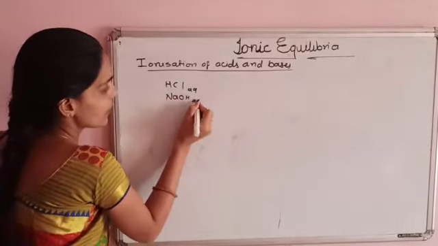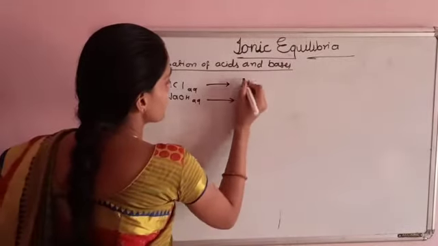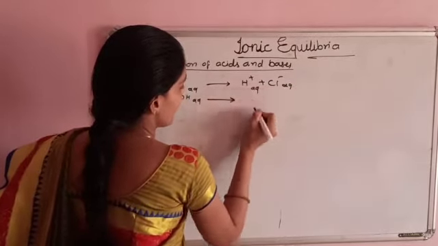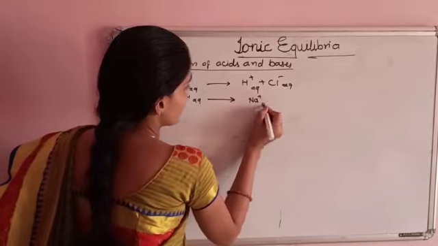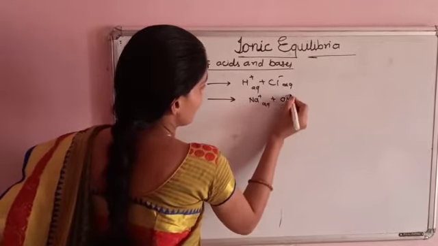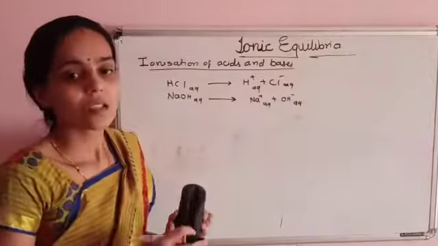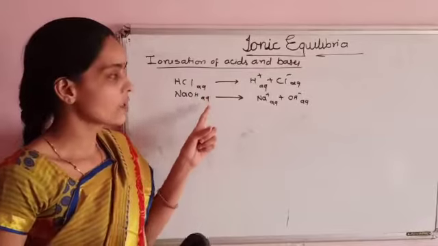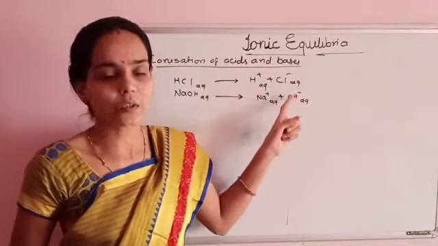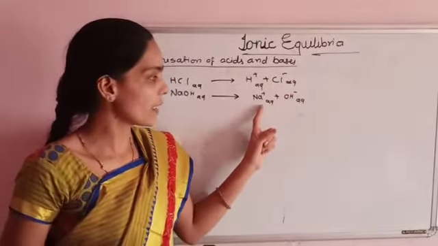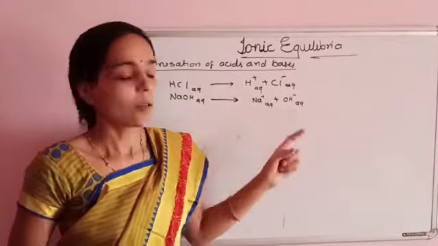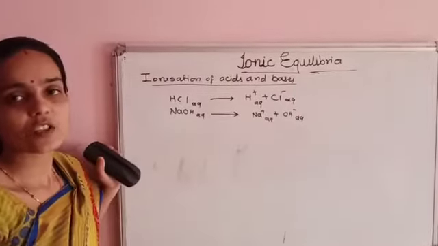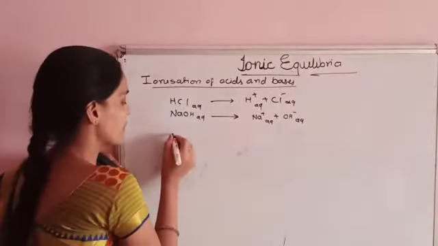This is acid, base. In aqueous medium, they dissociate into H+, Cl-, Na+, and OH-. HCl and NaOH, these are the strong acid and strong base, completely dissociated into H+, Cl- and Na+, OH-. Weak acids and weak bases are partially dissociated in aqueous medium.